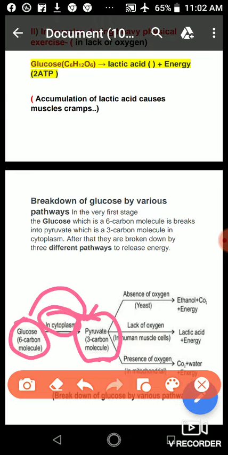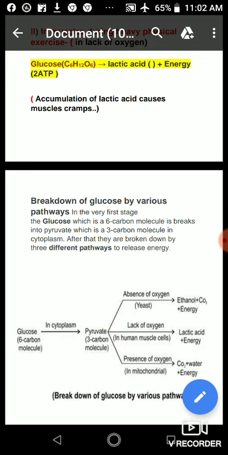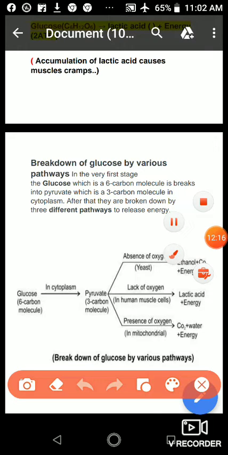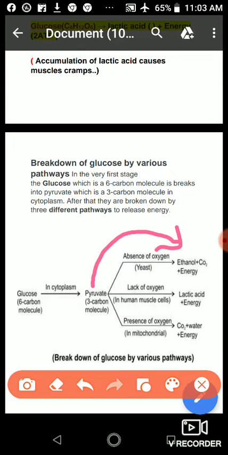If the pyruvate molecule does not get any oxygen, so in the absence of oxygen, pyruvate gives ethanol, that is ethyl alcohol, CO2 and energy, which we have read in the first case of anaerobic respiration.